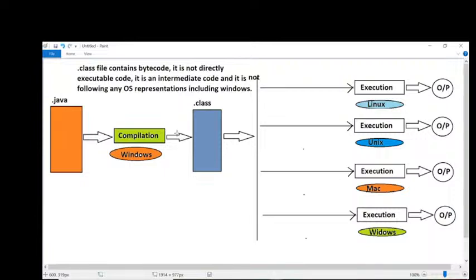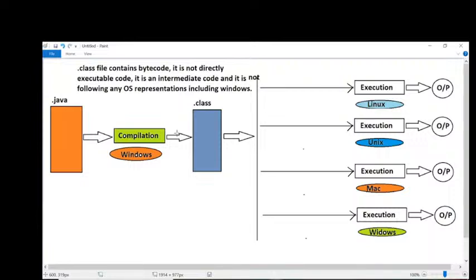If you want to execute this code on a Unix operating system, this bytecode must have which operating system representations? Unix representations. But what representations are available? No operating system representations are available. It is neutral bytecode. If you want to execute this on the Unix operating system, it must have Unix representations. If you want to execute this bytecode on the Linux operating system, it must have Linux representations.